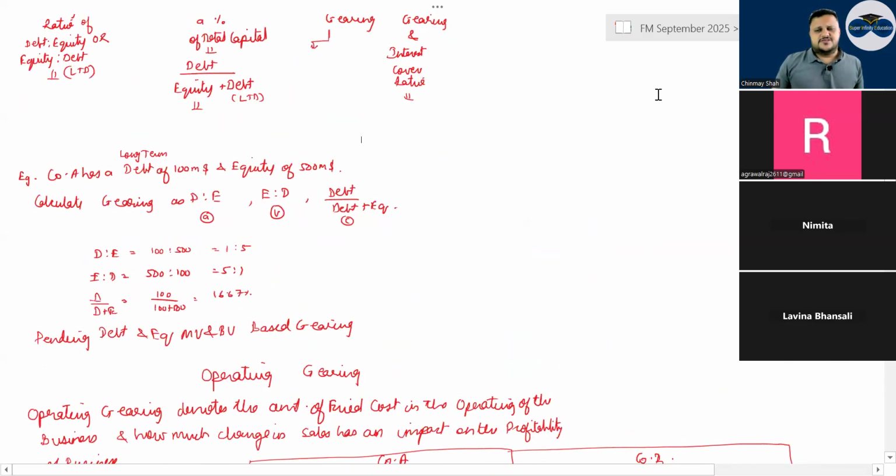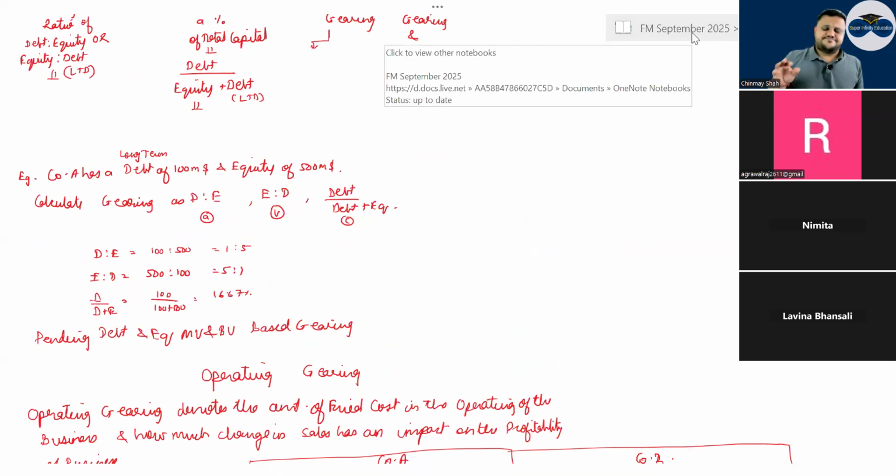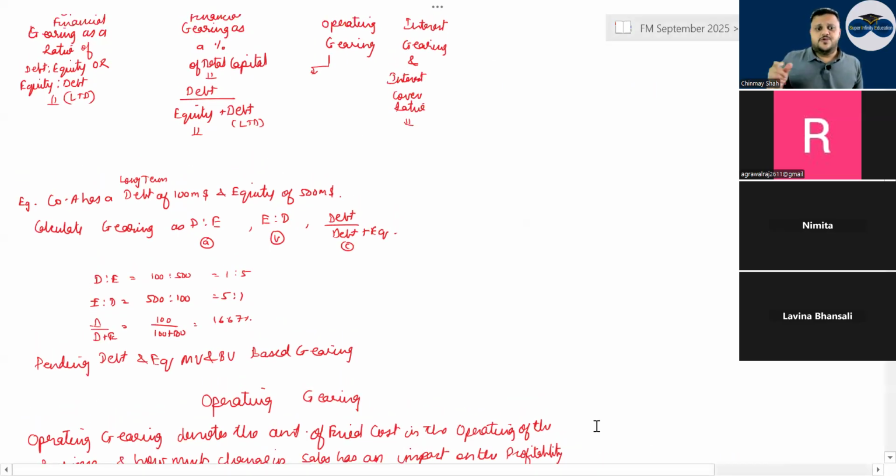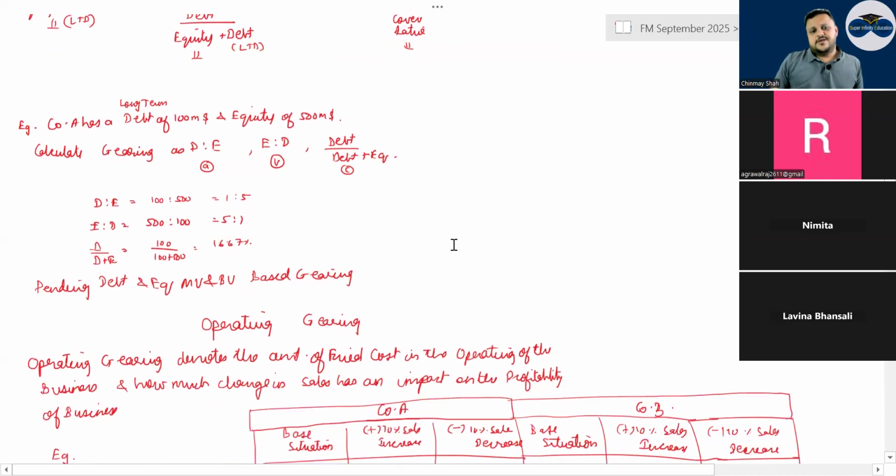If you think about it, when I say debt to equity or debt divided by debt plus equity, generally when you take book value, in book value equity you take equity share capital plus reserves, right? But when it comes to market value, you take the number of shares into the market value of the share. You don't add reserves once again in the market value of equity. Keep that in mind, because it is going to happen in the exam.